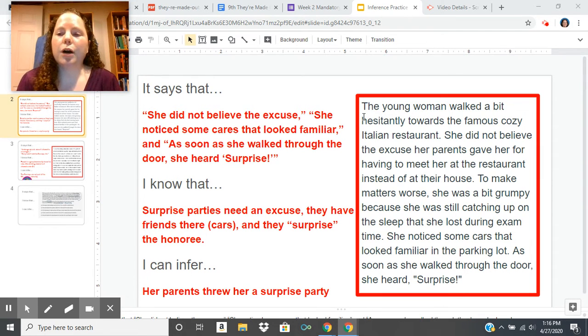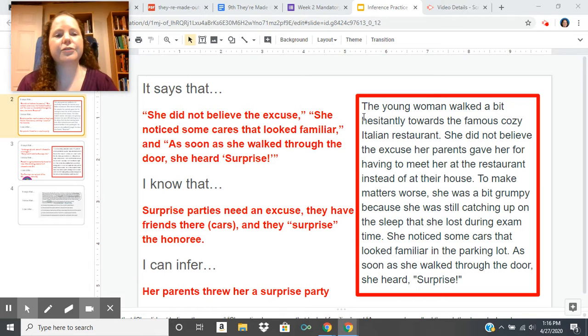The young woman walked a bit hesitantly towards the famous cozy Italian restaurant. She did not believe the excuse her parents gave her for having to meet her at the restaurant instead of at their house. To make matters worse, she was a bit grumpy because she was still catching up on the sleep she had lost during exam time. She noticed some cars that looked familiar in the parking lot. As soon as she walked through the door, she heard, "Surprise!"